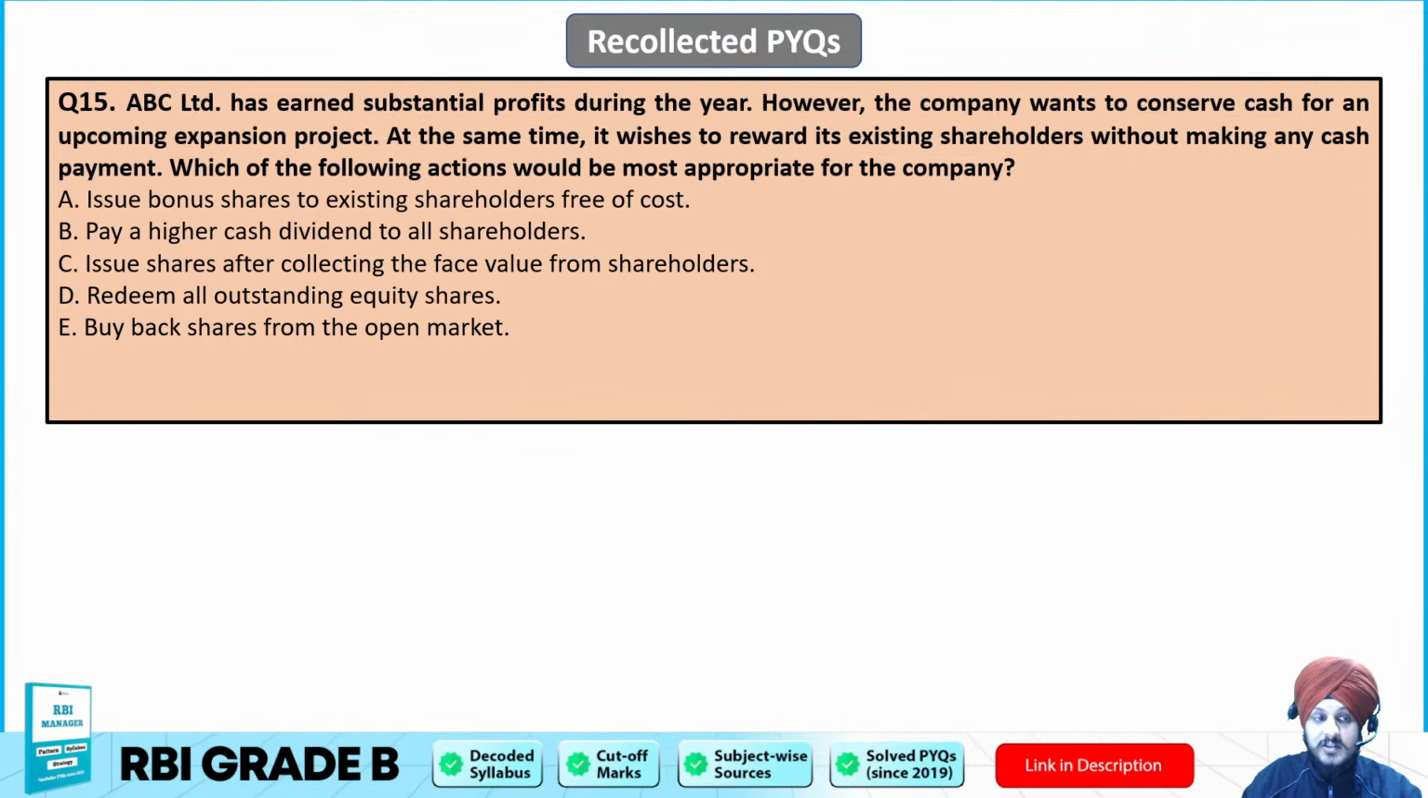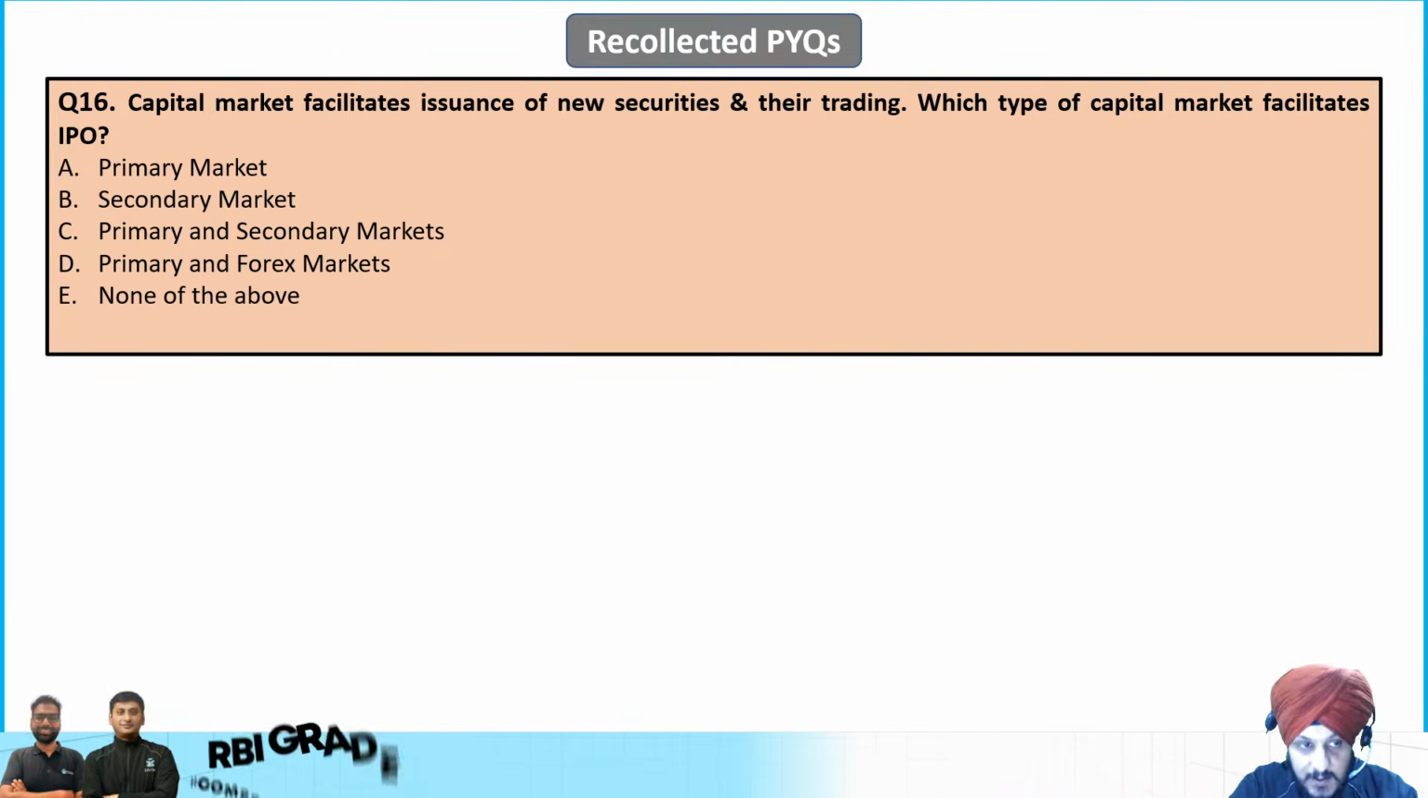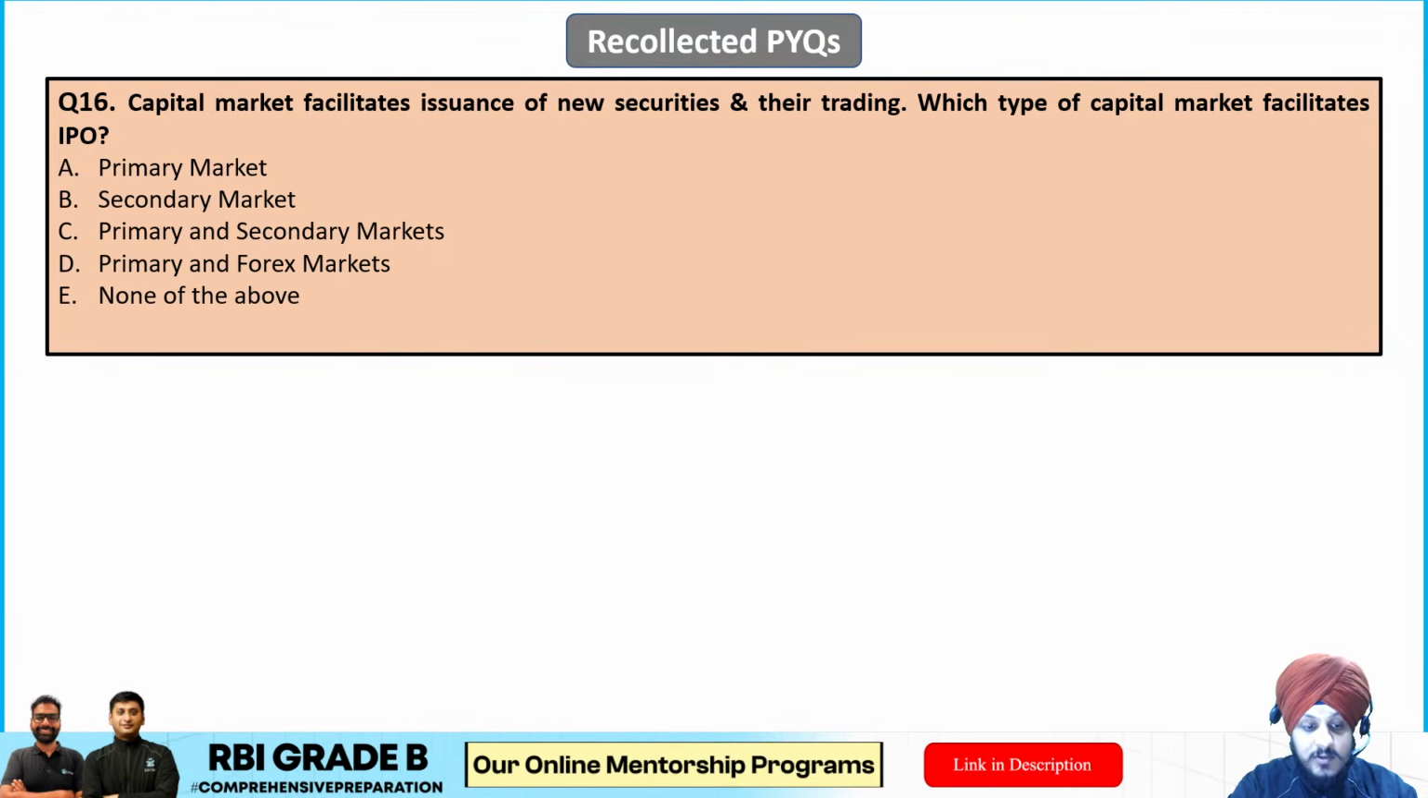Now moving on to question number 16th. Capital market facilitates issuance of new securities and trading. Which type of capital market facilitates IPO? Now this is a very easy question, question number 16th.